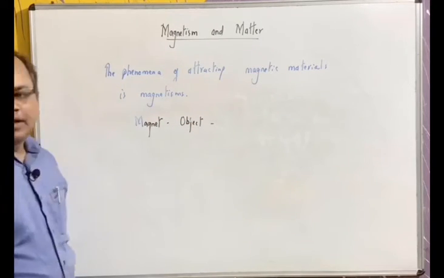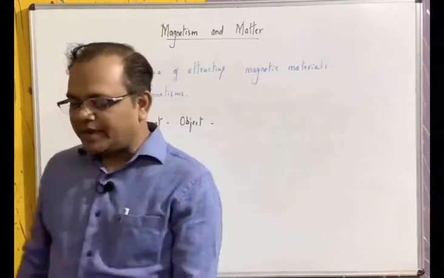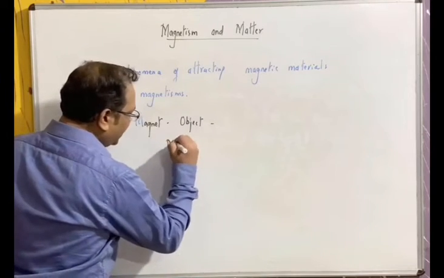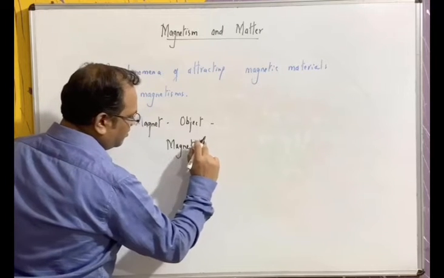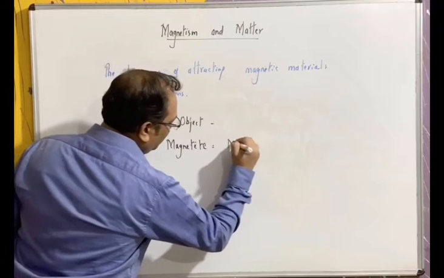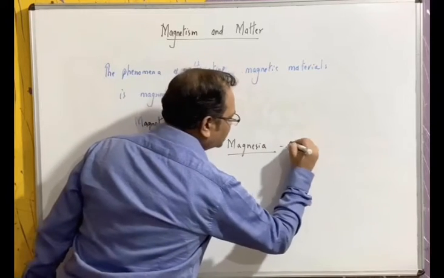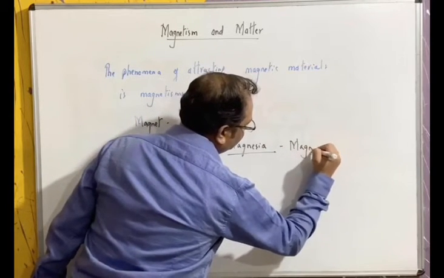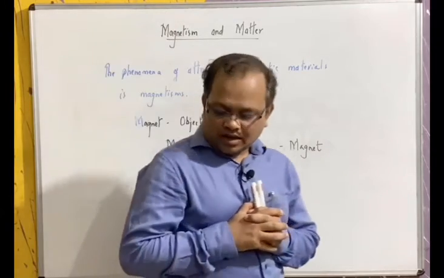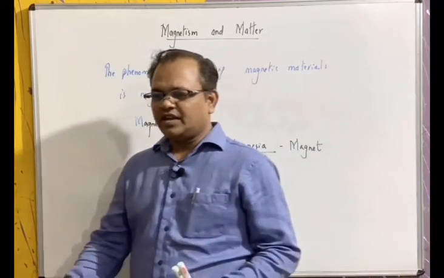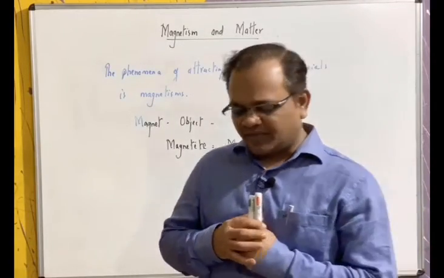Okay, in nature there is a special type of iron ore known as magnetite, which was found in a place known as Magnesia, from which the name magnet is given. The magnets which we find in nature are generally weak. They do not show very strong magnetic properties. For that we make artificial magnets.